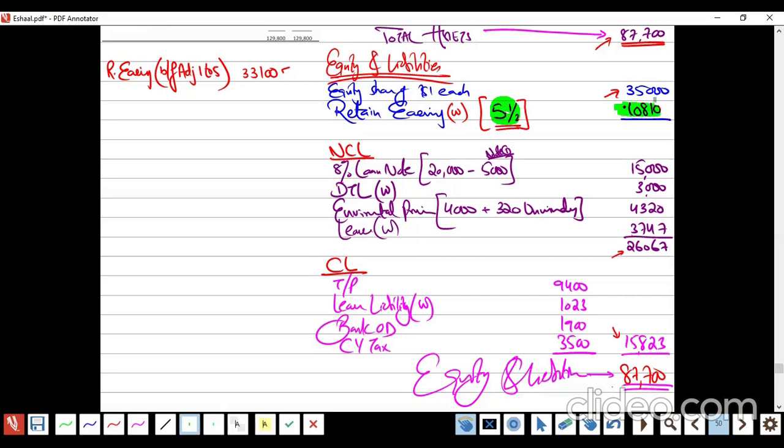Out of 15, 5.5 marks belong to retained earning. So we will not do this jugaad. This jugaad is to know the final answer. That the final answer is supposed to be 10,810. But we have to show the working.